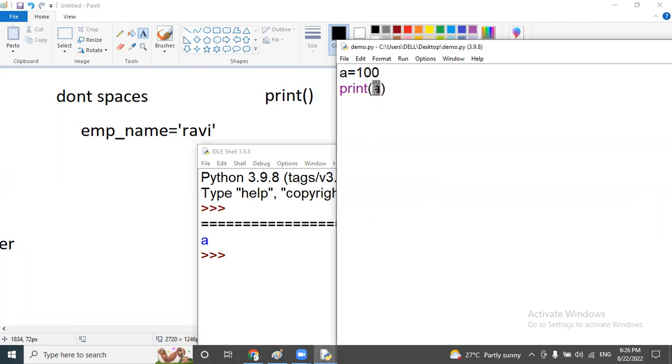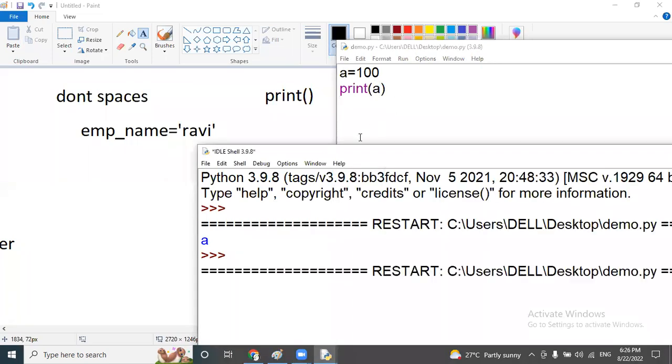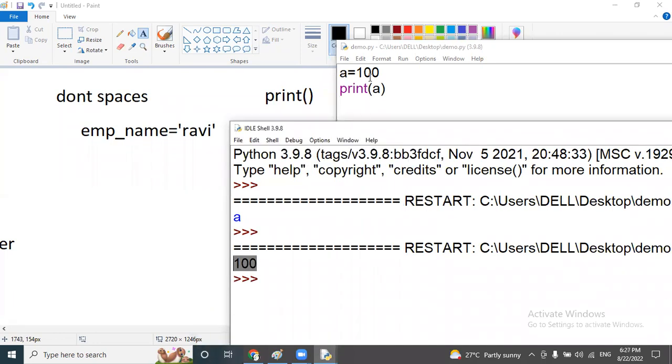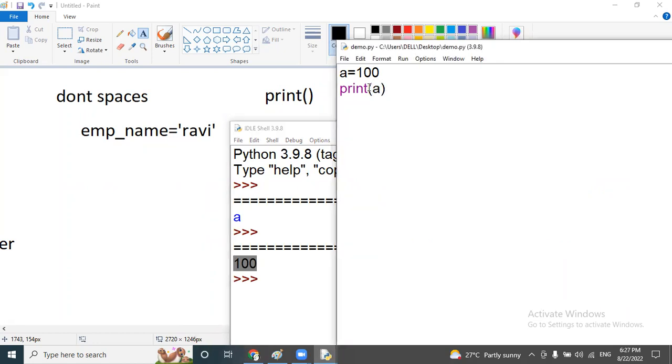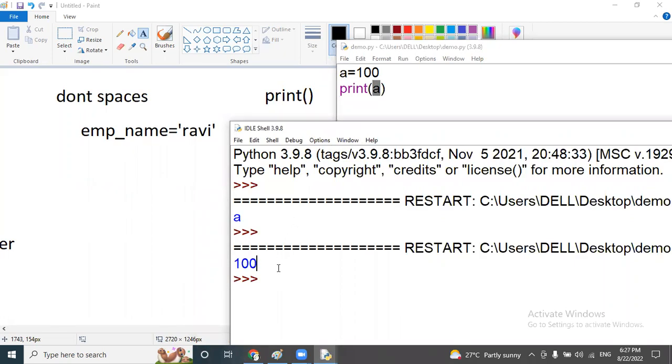Then a is considered a variable, and whatever value is there for this a, it will display on the screen. So just observe how to print the variable. For a variable name, no need to provide any quotes. If we provide the quotes here, it will consider it a statement and display the statement as it is on the screen.